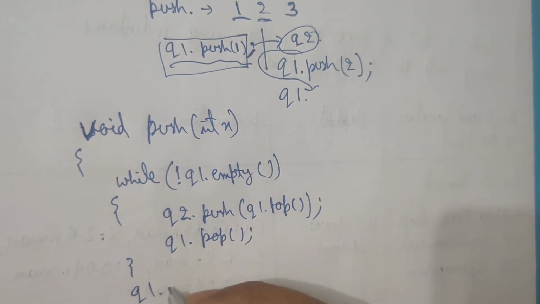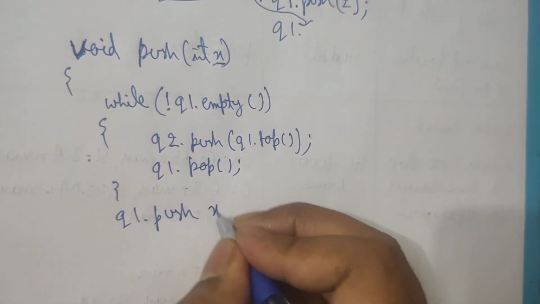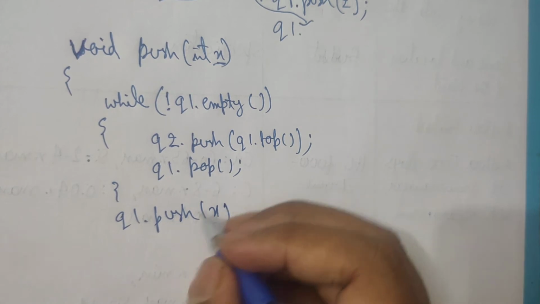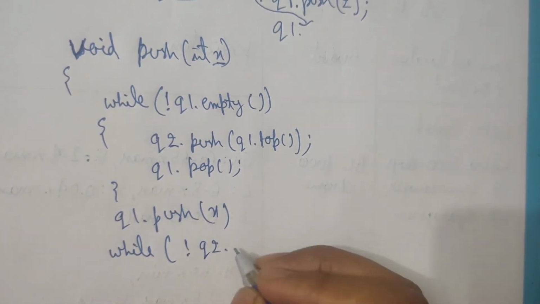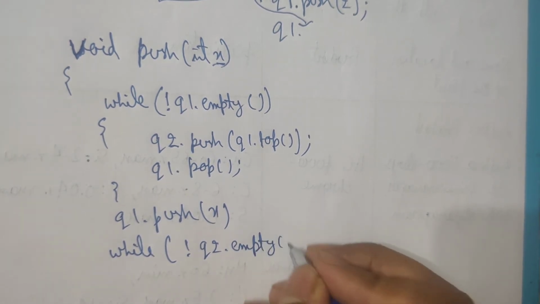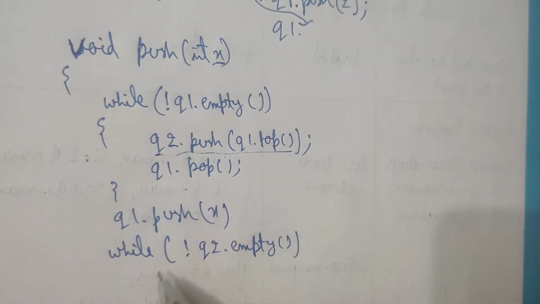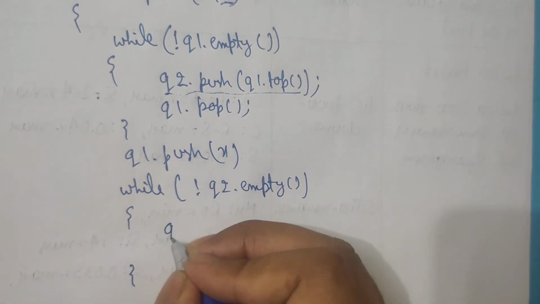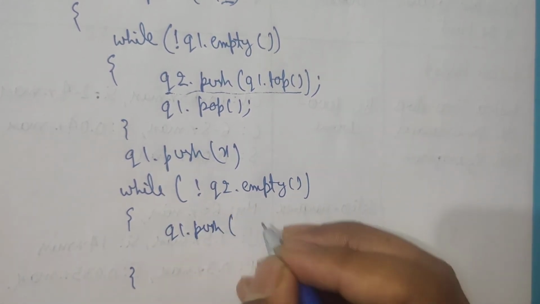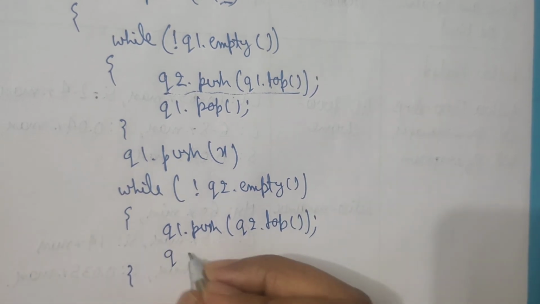Then we will push this x into q1, and then again we will push all the elements of q2 into q1. All those elements we have pushed here, we will pop one by one and push again into q1.